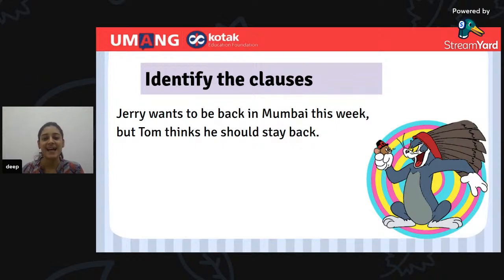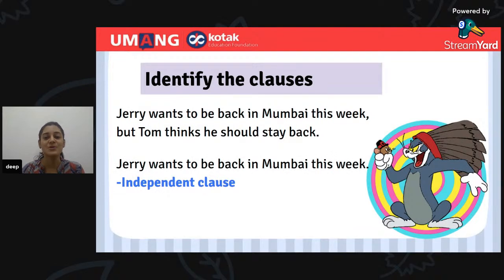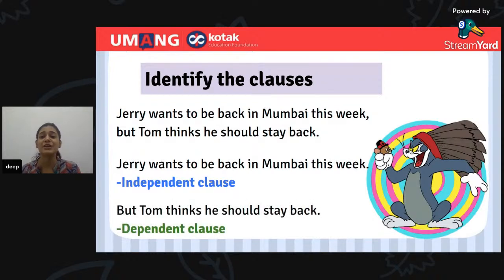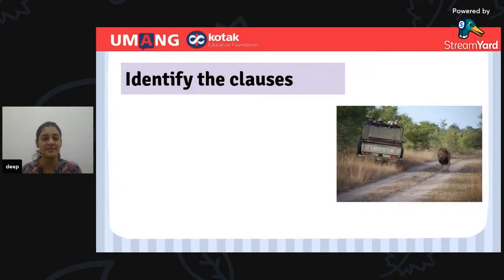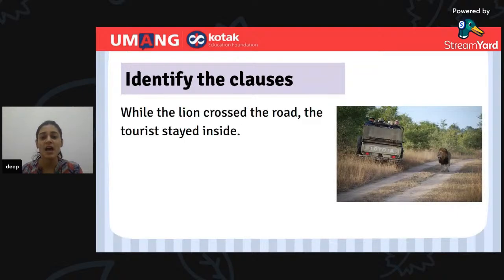Okay. So let us look at the answer. Jerry wants to be back in Mumbai this week is an independent clause here. But Tom thinks he should stay back is the dependent clause in this sentence. Very well done, students. Come on. Now get ready for the next sentence. Okay, eyes on the screen, and here comes the next sentence.